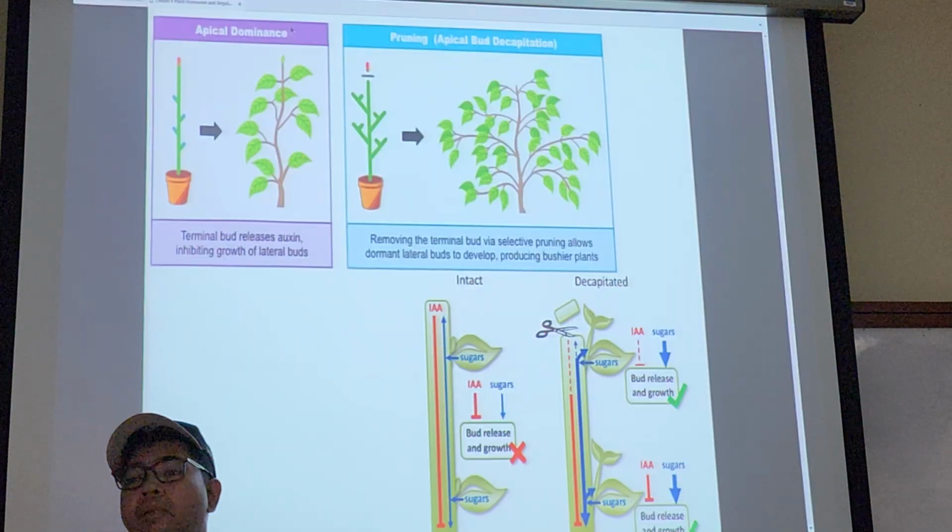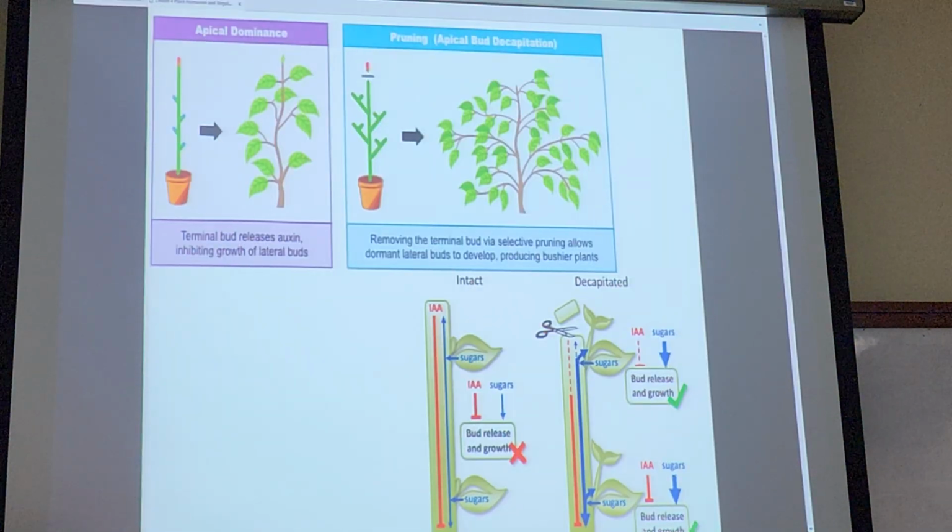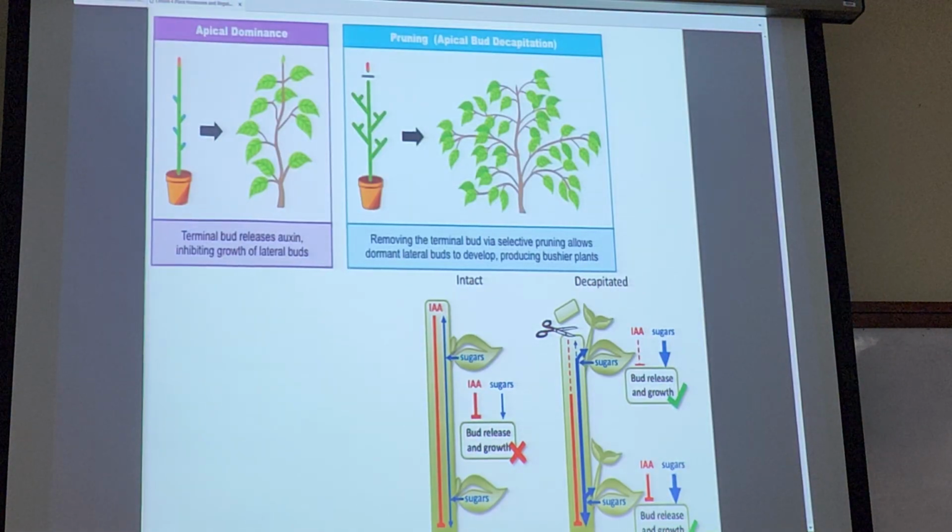But you need to remember, plants have another type of meristem. It's usually on the side here. So this is called axillary meristem. Most of the time, axillary meristem will stay dormant. They are sleeping, not awakened. It will only awaken the moment the top is gone.